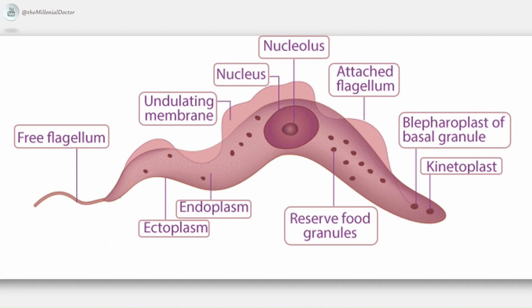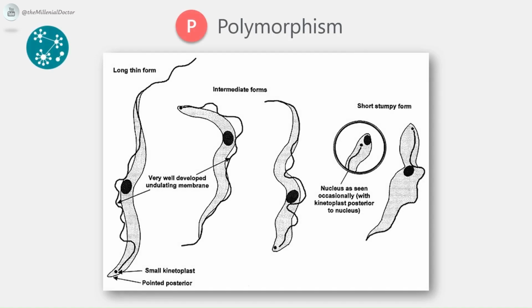It is an actively motile flagellate. Next, polymorphism. The trypomastigotes of Trypanosoma brucei are polymorphic. Individual parasites vary in size and shape in the different stages of their existence. Two main forms are recognized.